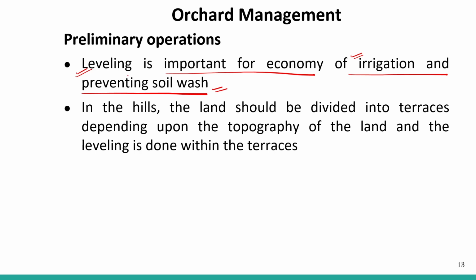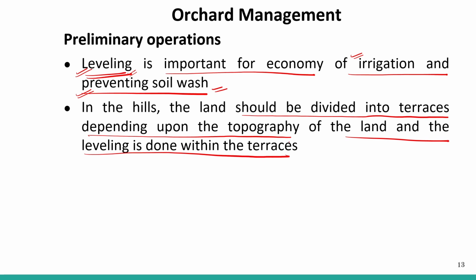So if the land is leveled properly, then all the irrigated water will reach properly to each plant, right? And it will also prevent soil wash, because if it is not level, then water can wash away the upper surface of the soil. So this leveling is one of the very important tasks. In the hills, the land should be divided into terraces depending upon the topography of the land, and the leveling is done within the terraces.